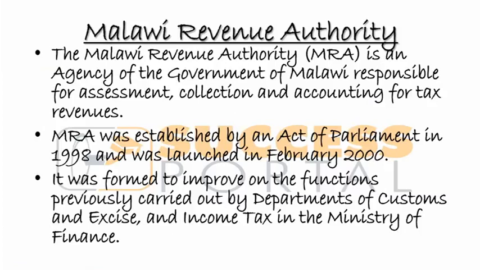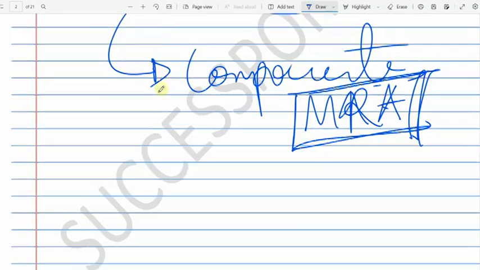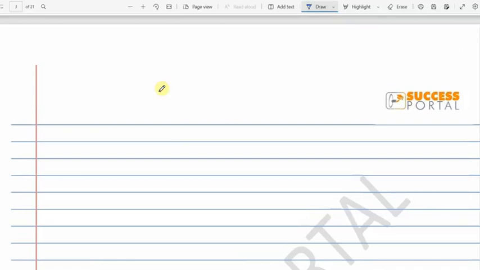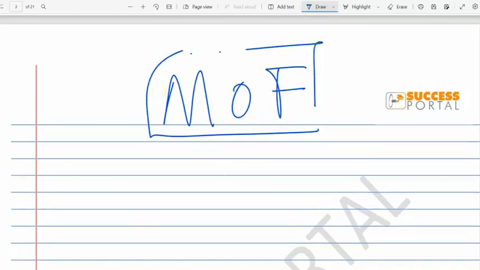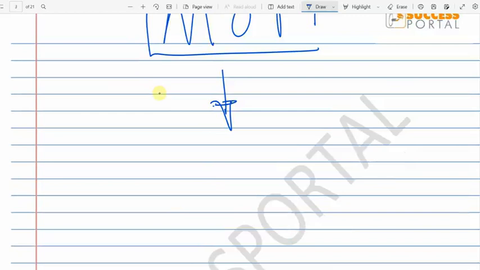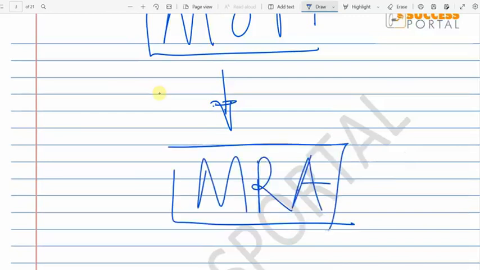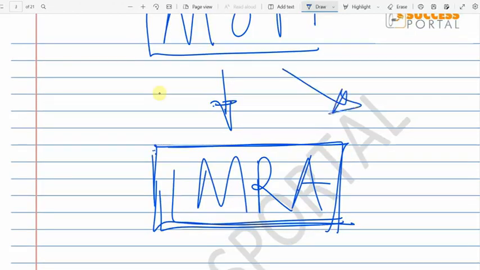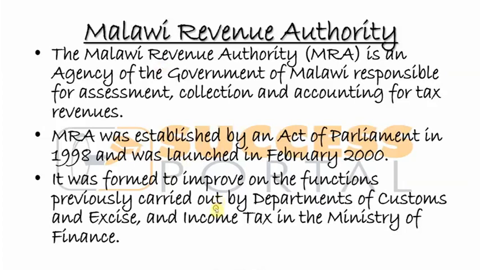By a department that was under the Ministry of Finance. But all in all, the Ministry of Finance still, in other words, the MRA as a parastatal is still under the Ministry of Finance. Although it's not a department, it is still under this Ministry of Finance.